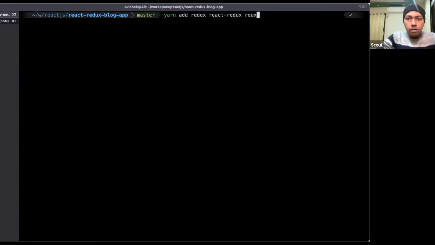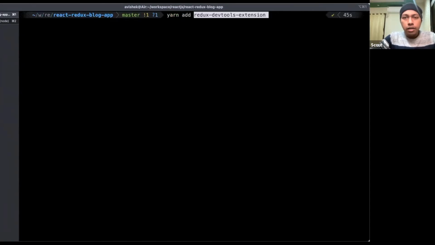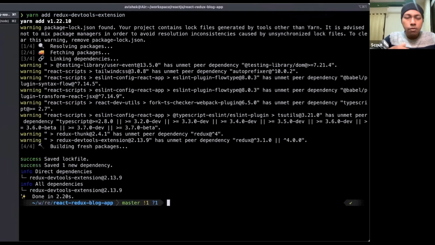Another library is required. This is called Redux Thunk. These are a few supporting libraries which we need. Sorry, another package I missed: yarn add Redux DevTools extension. What it does is it allows us to explore Redux in our Chrome browser's extension. How that works, I will show you. So our packages are installed properly.